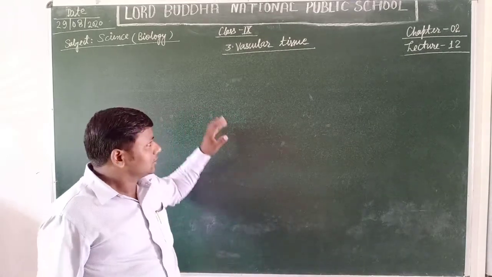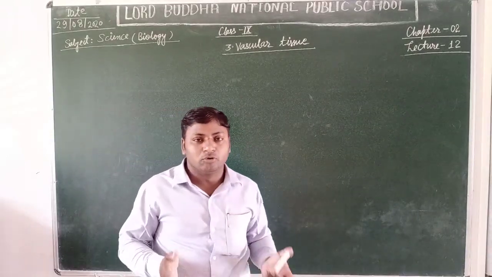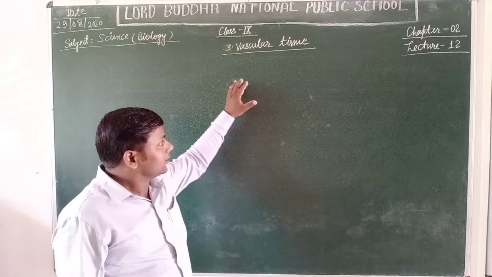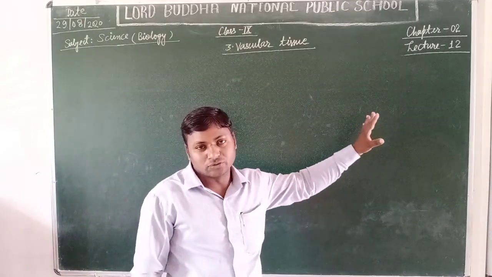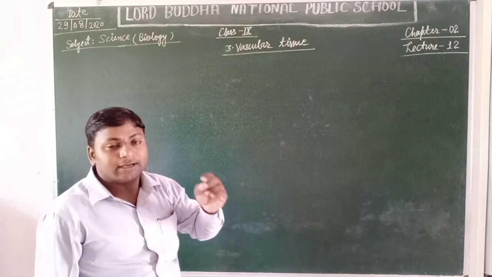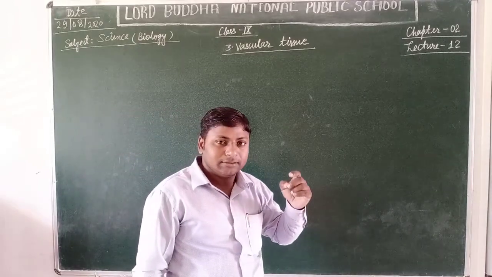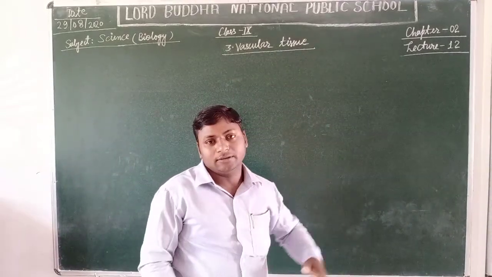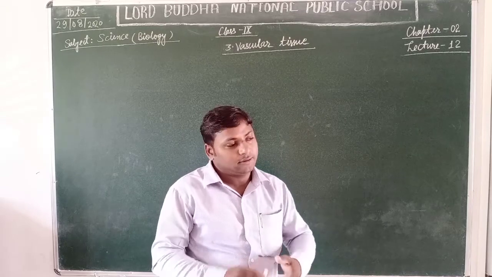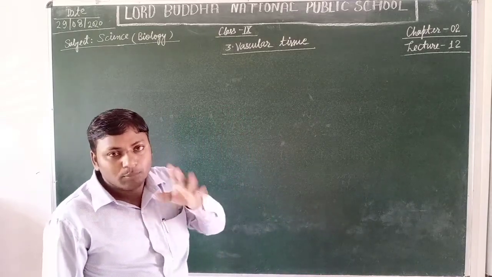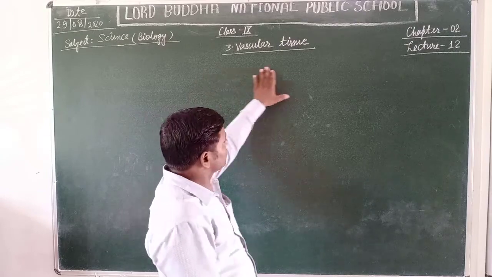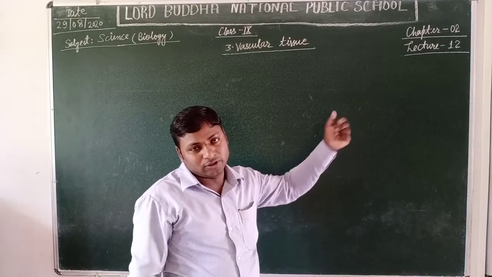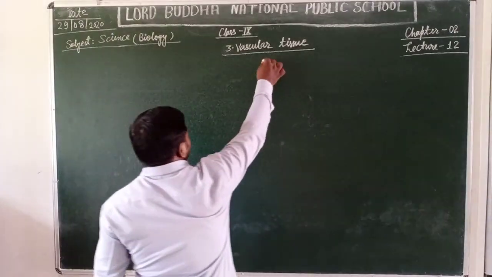Yes students, the vascular tissues are a kind of fluid connective tissue that does not contain any fibers. Yes students, the vascular tissues only contain cells and the matrix. That's why they have the unique ability to flow in vessels that are called blood vessels. There are two types of vascular tissues found. What are these? Let's see.